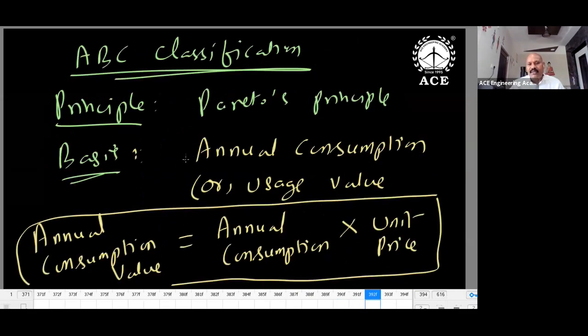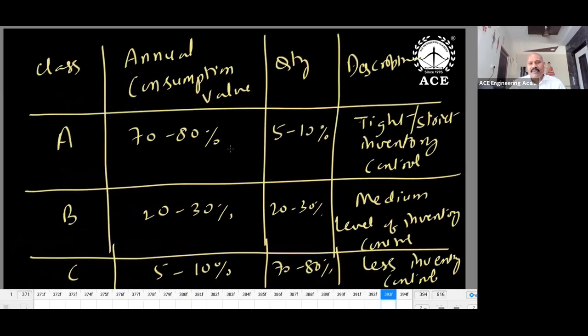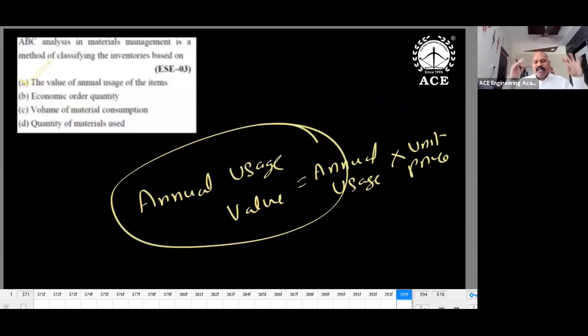In ABC classification, what is the criterion? Annual usage value, annual consumption value. There was a direct question in one of the recent papers: what is the basis for ABC classification? Annual consumption value, annual consumption into price. A class items are 80% of value, with only 10% of quantity. C class items are the reverse. And the remaining things, just go through.